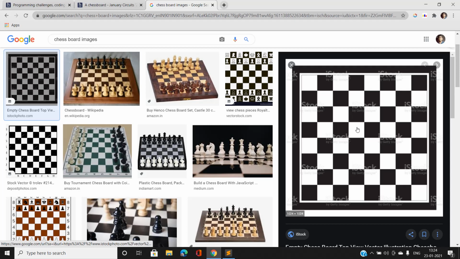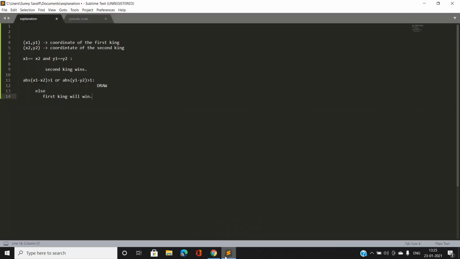then in one move you can see that the first king can capture the second king. If this condition is false, this means the second king's coordinates are not among the neighbors. Suppose the second king's coordinates are here. If the first king goes close, the second king will always capture the first king. So if the game is played optimally, the first king will always want to make the match a win for himself or make it a draw. So we have arrived at a conclusion; let us move to a safer side.